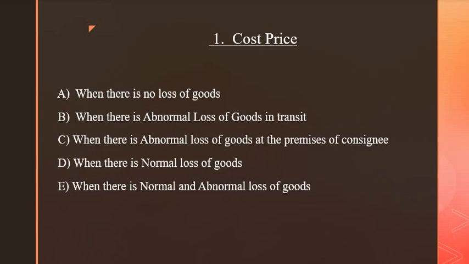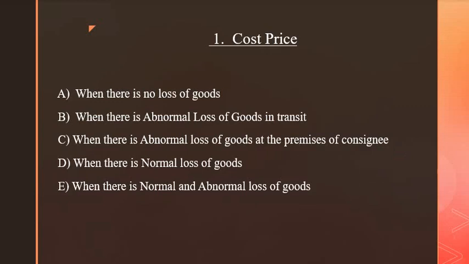Suppose the goods are stolen, there is theft which has happened at the place of consignee, then that is called abnormal loss of goods at the premises of consignee. Then how do you value that consignment stock? There's a particular formula for this.